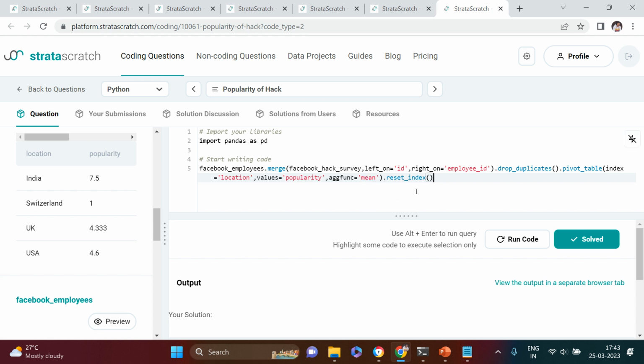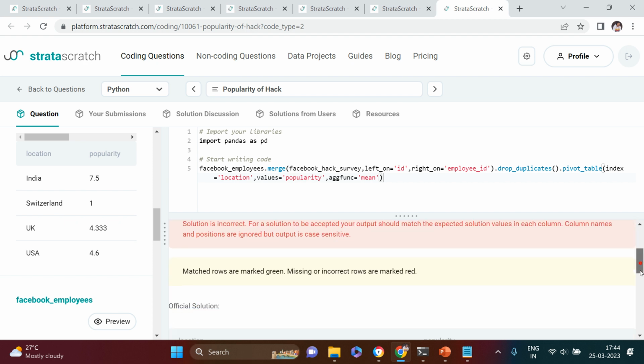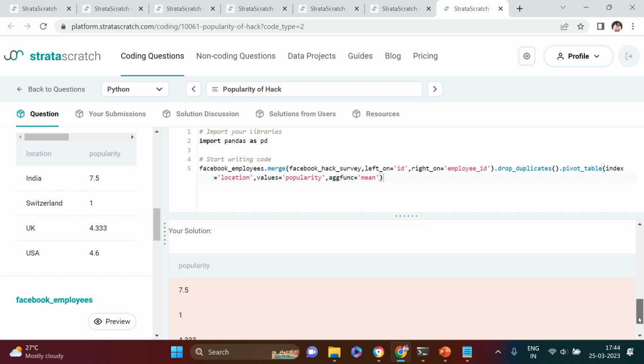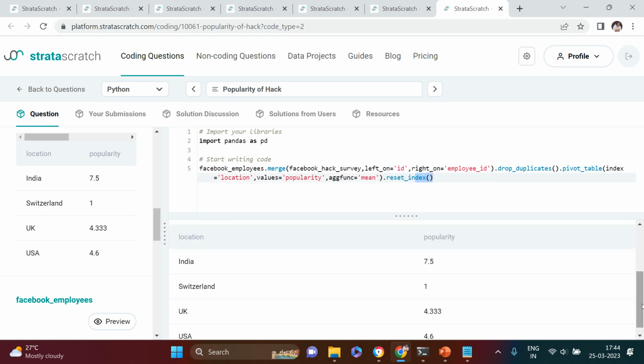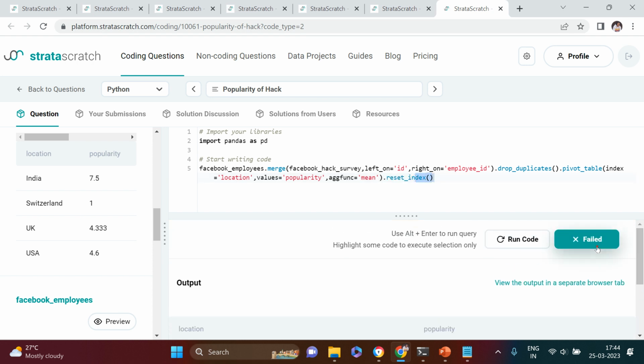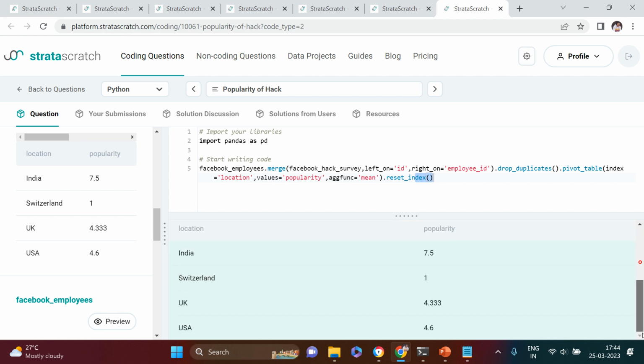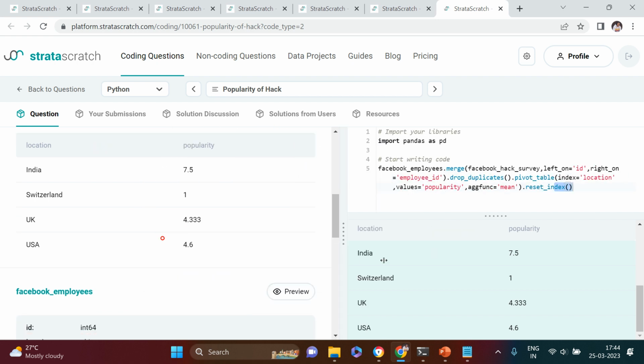And this we do to reset the index, because we don't require the index. Even if you don't do this, I don't think the answer will be incorrect. You see, it says that is important. Okay, that is important, so we need to do the reset index. All right, now let's just run this again. You see, it is correct. Bravo, we are done with this particular question also.